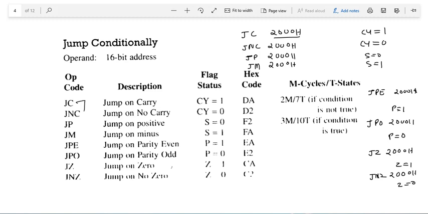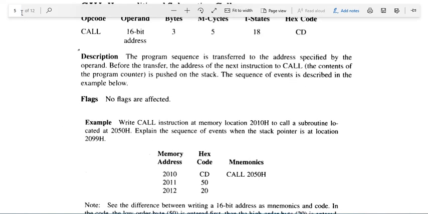So these two instructions are for carry flag, these two instructions will check sign flag, these two instructions will check parity flag, these two instructions will check zero flag. So you can find there are no instructions for the auxiliary flag. So we have discussed jump conditionally. Now we will discuss the call function.